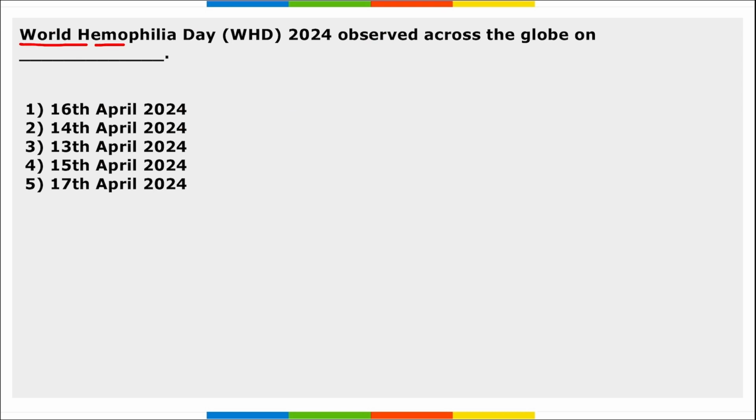Next, World Hemophilia Day observed across the globe on which day? So it is 17th of April. We observe World Hemophilia Day, and the theme here being equitable access for all, recognizing all bleeding disorder. This day is basically to raise awareness about hemophilia. This is an inherited bleeding disorder, right?